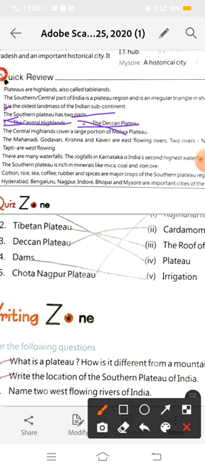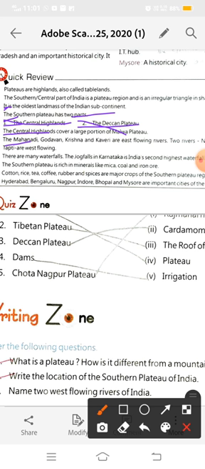The Mahanadi, Godavari, Krishna and Kaveri are east flowing rivers. You learnt about the plateau's rivers.